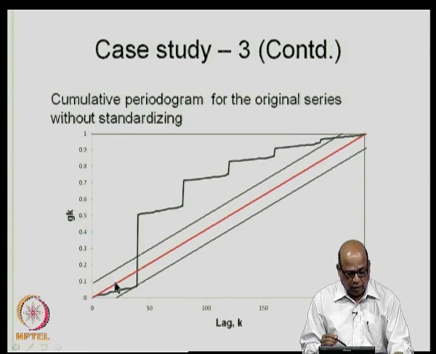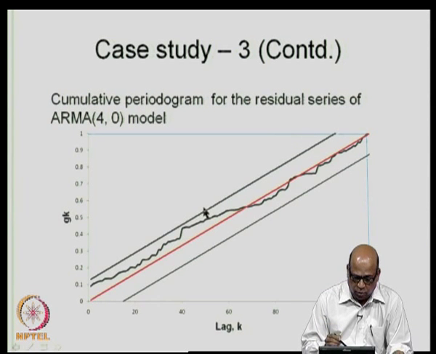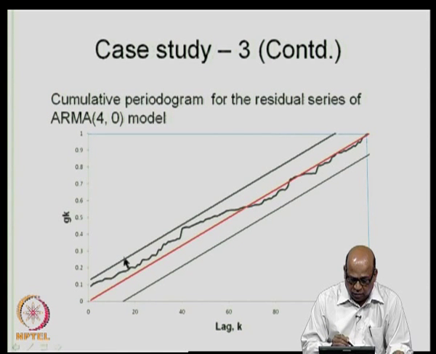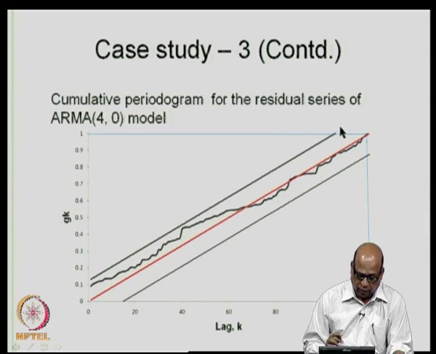Now, this confidence band, if you recall, is 1.35 by root n by 2. This 1.35 corresponds to the 95% value. So, the 95% confidence value is 1.35 by root n by 2. This comes out to be 0.087. Now, with this 0.087 we draw a line at each of these points and form a band. This gives you the band of confidence for this particular test.